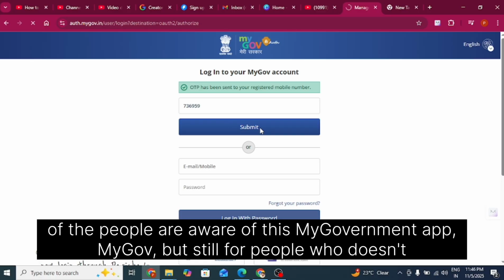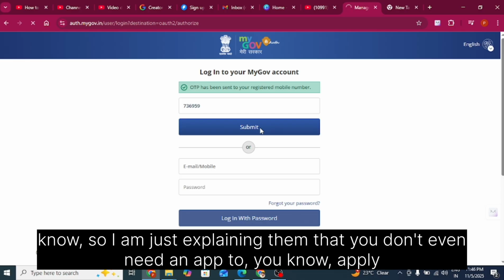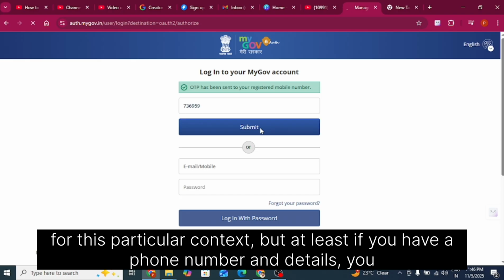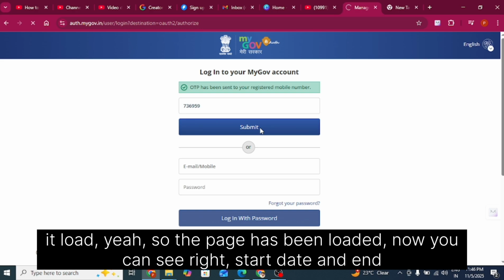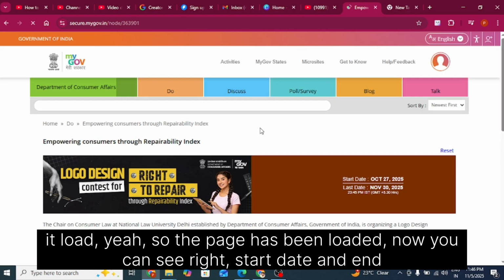Most of the people are aware of this MyGov app, but for people who don't know, I'm just explaining that you don't even need an app to apply for this contest. If you have a phone number and details, you can directly log in on Chrome itself. So just wait for another few seconds, let it load. Yeah, the page has been loaded.